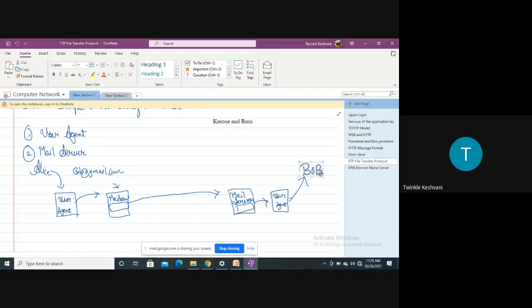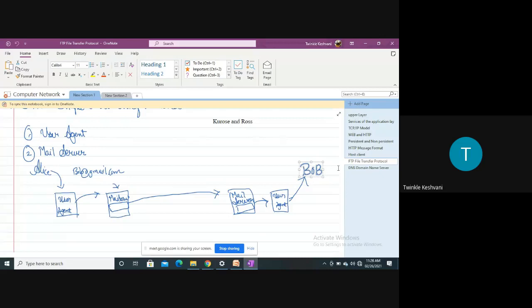So what will Alice do? Alice will just write bob@gmail.com. That is the email address of Bob, right? So here Alice is writing the email address bob@gmail.com. Now after writing the email address, Alice will draft the mail. That means whatever the subject required, whatever the content required, that will be done by Alice and transferred